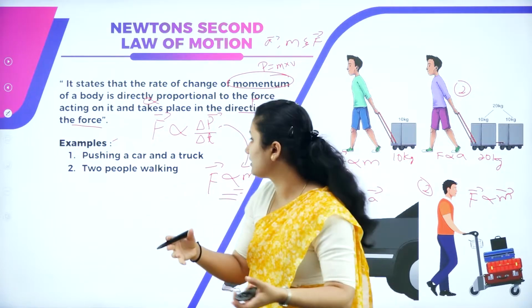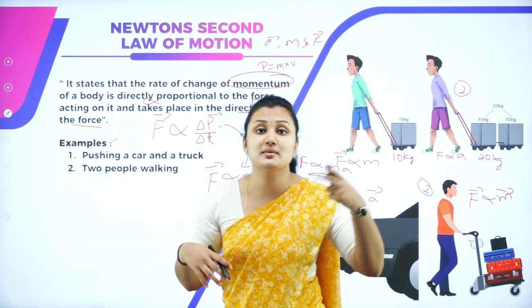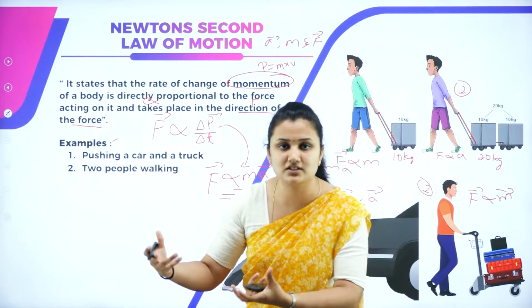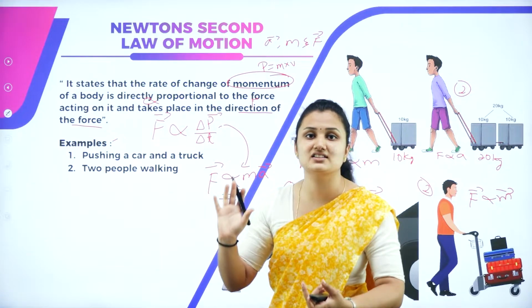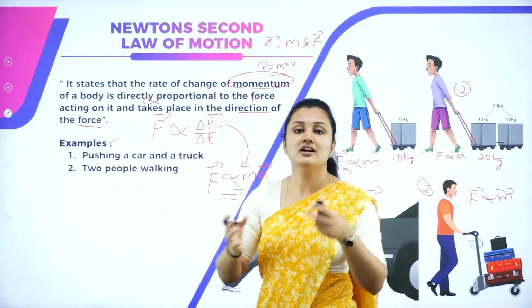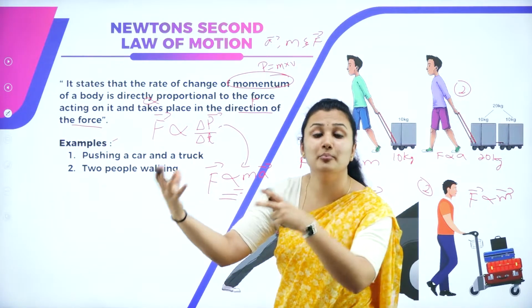Imagine pushing a car or a truck. What is the mass of the car and what is the mass of the truck? The truck will have large mass, so you need more force to push. Acceleration will be produced more. So F is proportional to a. For a car, a little force is enough compared to a truck.